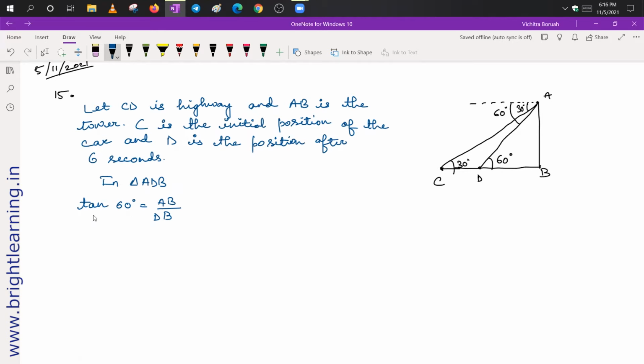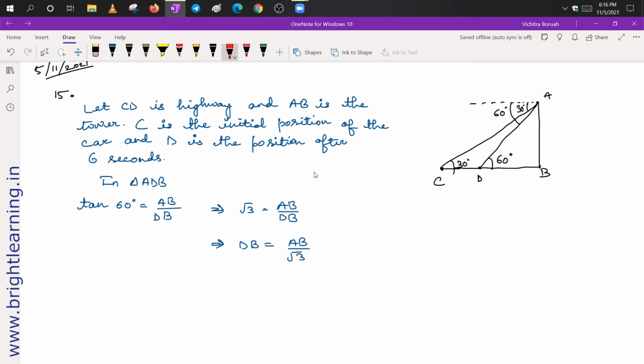Now we know that the value of tan 60 degrees is root 3. So we get root 3 equal to AB upon DB. From here, we can write DB as AB upon root 3.